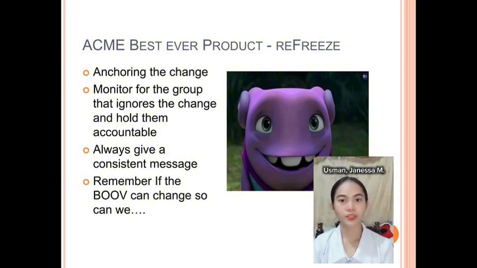The image of an alien character, likely from the movie Home, is used to illustrate the idea that even significant changes are possible. If a fictional alien can adapt, so can people.